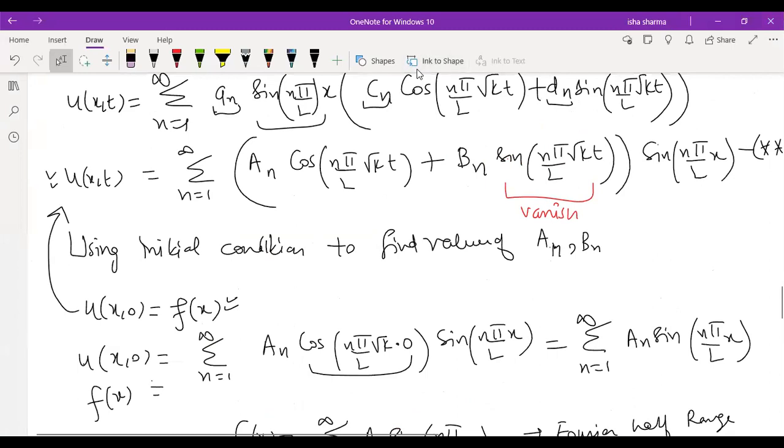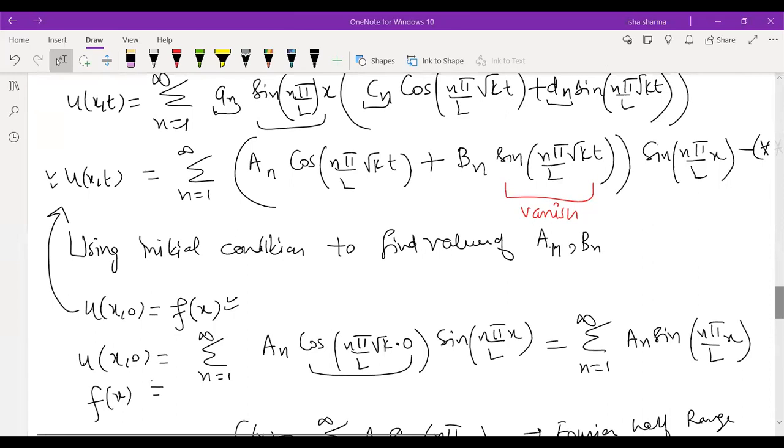Yes, please ask if you have any doubt. We'll do one more question for this. This was the derivation part, so we can just directly do the question quickly if you have no doubt.